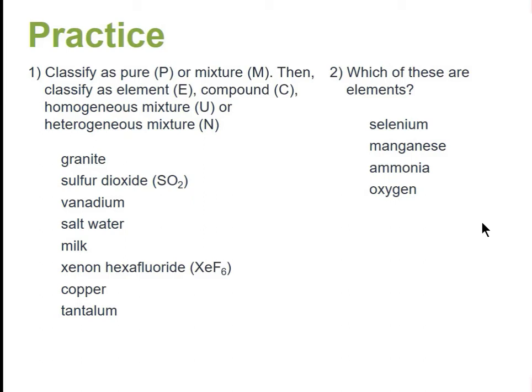On the first side, I have a list of items, and I want you to first think about, is it a pure substance or a mixture? We'll do the first classification, and then I want you to classify it further. If it's a mixture, tell me whether it's homogeneous or heterogeneous. If it's a pure substance, tell me whether it's an element or a compound. You'll do that for your checkpoint. On the right-hand side, I have a list of names. I want you to look at these and try to discern from the name if it's an element or if it's not an element.